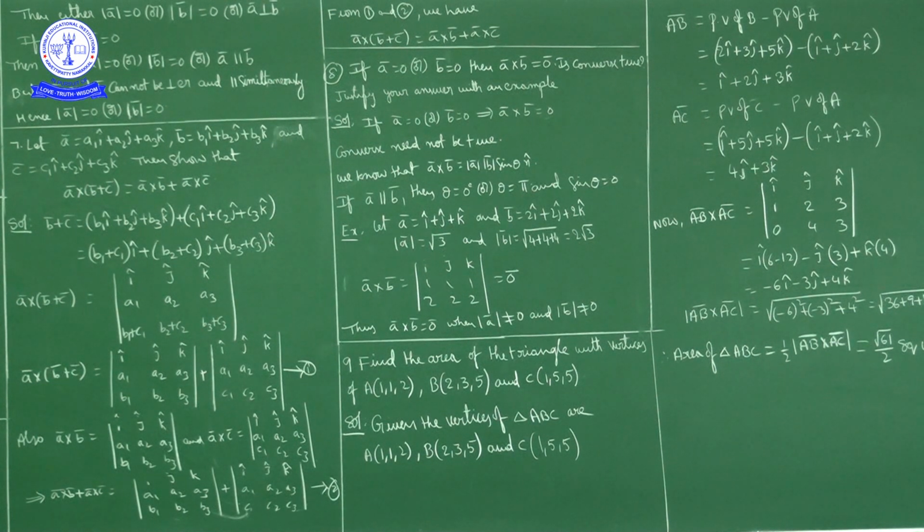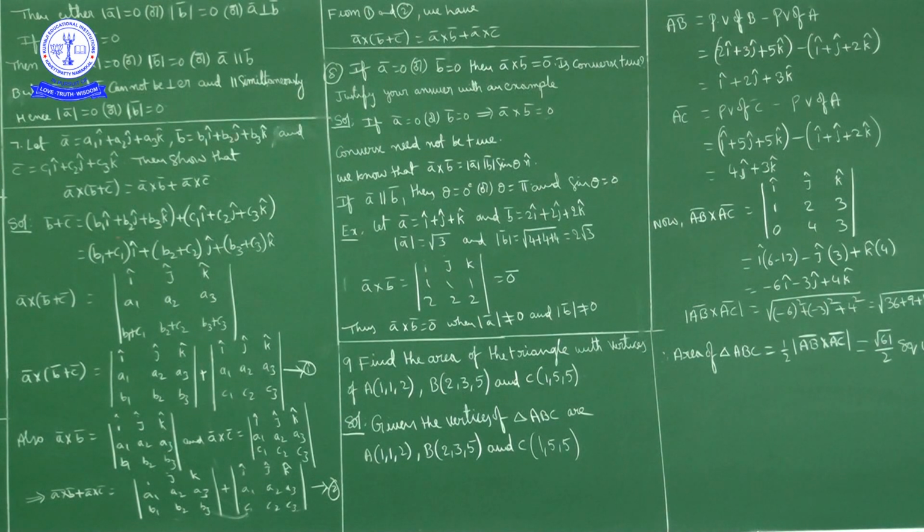Now we can split this determinant like this. First row no change, second row no change, third row b1, b2, b3 and c1, c2, c3 we can write. So this one we can split as determinant of i j k, a1, a2, a3, b1, b2, b3 plus determinant of i j k, a1, a2, a3, c1, c2, c3. But this is a cross b plus c. Okay, a cross b bar plus c bar, left hand side. I'll mark this one as 1.